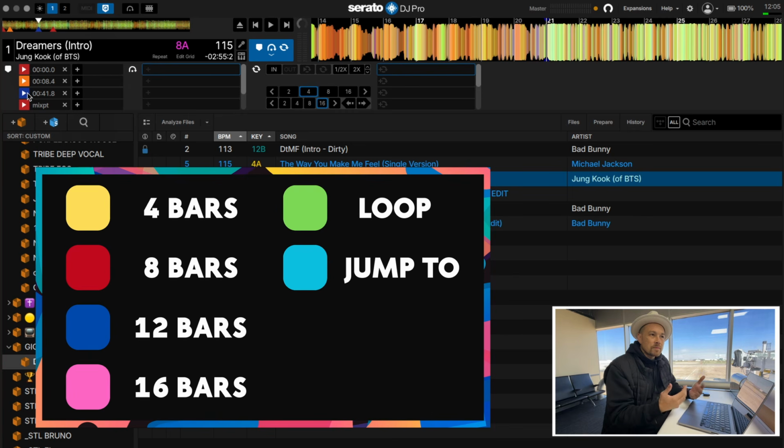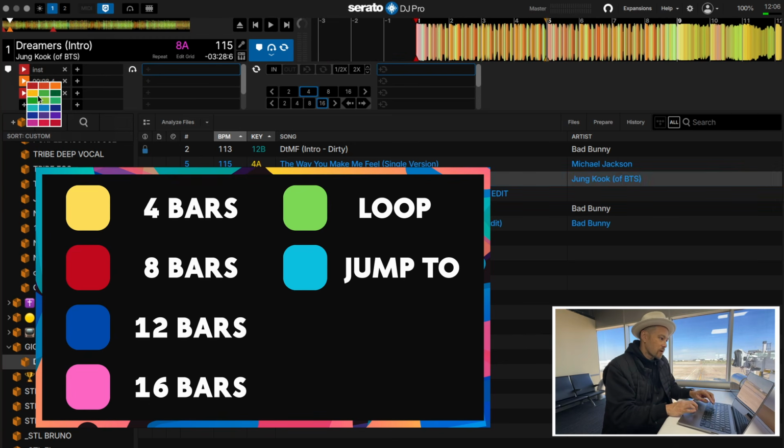Now this one that I marked off, this is still a part of the chorus. You can consider this a part of the hook, but this is still building. So what I'm gonna do is I'm just gonna delete it. We don't need that. And then let's go back here. This is instrumental. This is 4 bars. So I'm gonna call that just halfway through. I do it divided by 2. Great, this is the way I do it. So now I know how to get into the song. Got an 8-bar instrumental in, and now I found one way to get out of the song, which is this 8-bar mix point that's there.